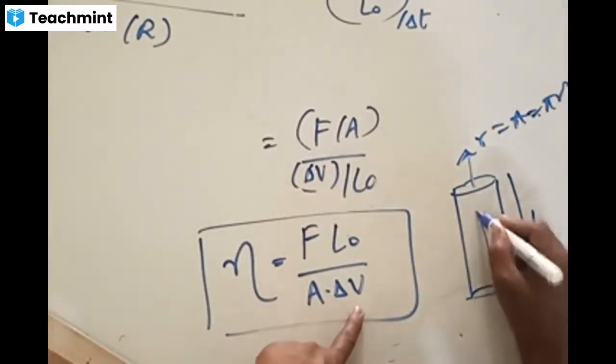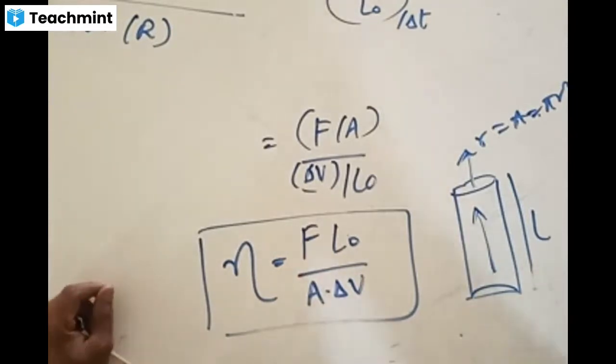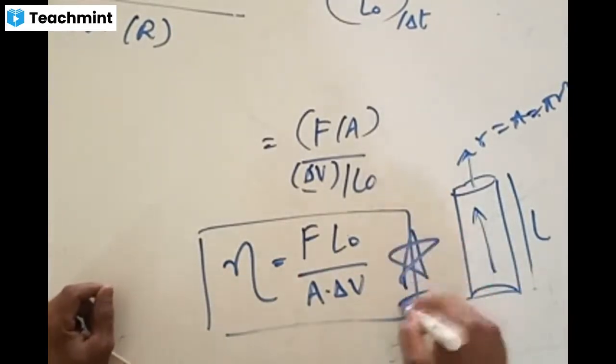Velocity, with what speed the fluid is moving in this, and force acting, how much is the viscous force or external force acting on the fluid for its flow. Is this concept clear? Formula for coefficient of viscosity is F L naught by A delta V. This formula you should remember.